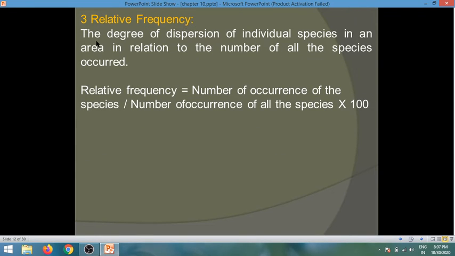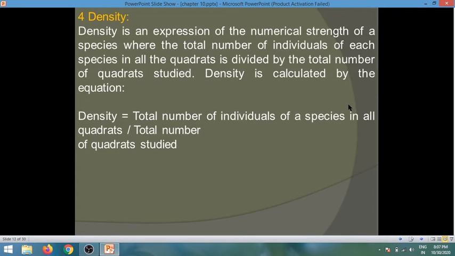Relative frequency. The degree of dispersion of individual species in an area in relation to the number of all the species occurred. Relative frequency is calculated by the following formula: relative frequency is equal to number of occurrences of the species divided by number of occurrences of all the species, multiplied by 100.